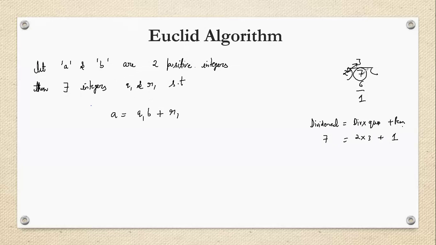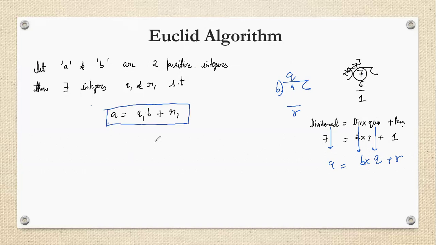This is A. For example, when you are dividing A by B, then this is a quotient. Quotient is represented by Q. Divisor here is B and dividend here is A, and remainder is represented by the R value, that is R. So if there are two numbers, then any number can be written as A equals Q1 times B plus R1.